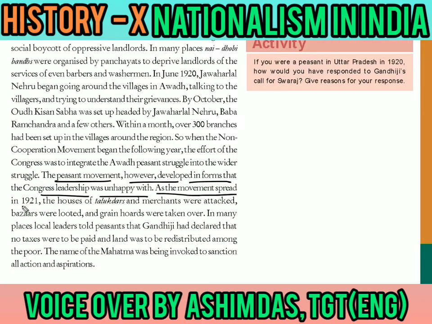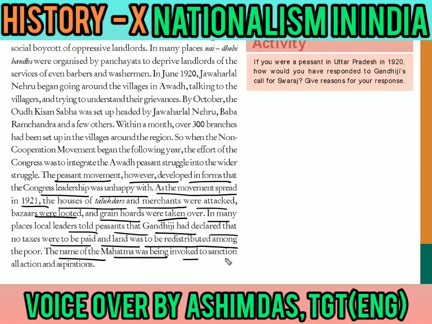As the movement spread in 1921, the houses of talukdars and merchants were attacked, bazaars were looted, and grain hoards were taken over. In many places, local leaders told peasants that Gandhiji himself had declared that no taxes were to be paid and the land was to be redistributed among the poor. The name of Mahatma Gandhi was simply invoked to sanction all actions and aspirations.